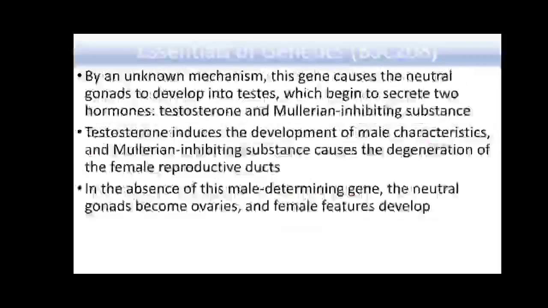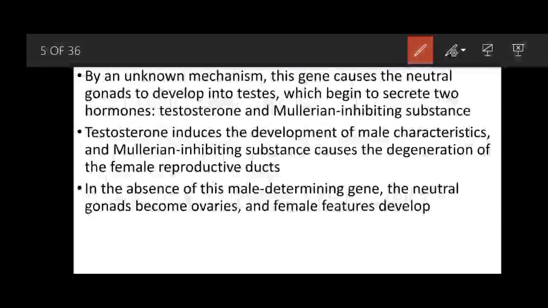By some unknown mechanism, that gene causes the neutral gonads, which were neutral till 6 weeks, to start developing into testes.